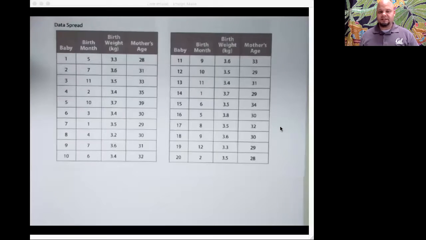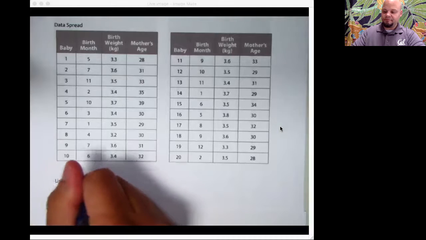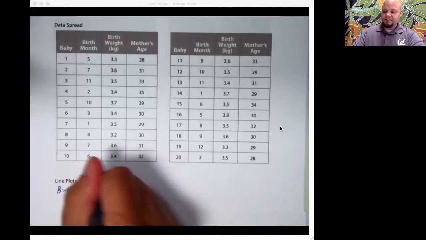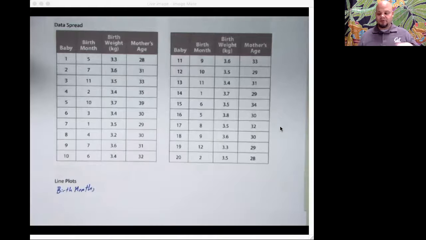All right. Well, we're going to start with me sharing my screen for you, which has on it the data spread. So this is the materials that you should have down. And the first thing we're going to accomplish is we're going to make a line plot out of the birth months. And a line plot is just a handy way to look at some data so that you can tell whether your data is skewed or not.